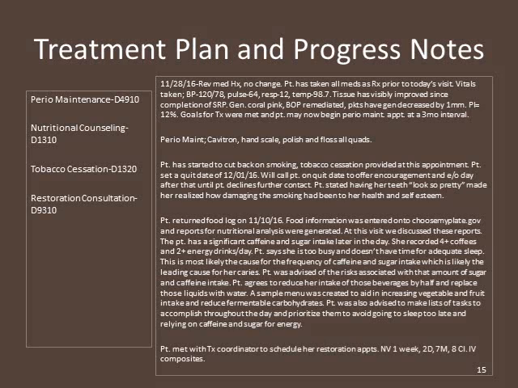The tissue has visibly improved since completion of SRP. It's now generalized coral pink, BOP is remediated, and pockets have all generally decreased by 1 millimeter. PI is at 12%, so we are saying that the goals for the treatment were met, and patient can now bring maintenance appointments at a 3-month interval. For this appointment, I did the Cavitron and hand scale with a polish and floss for all quads.